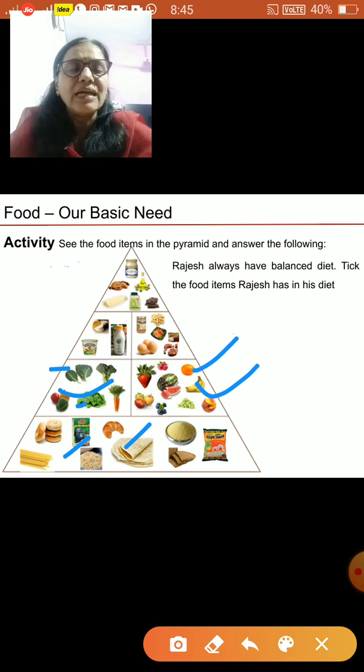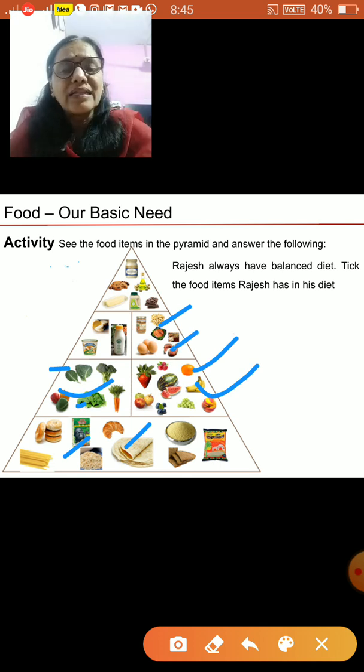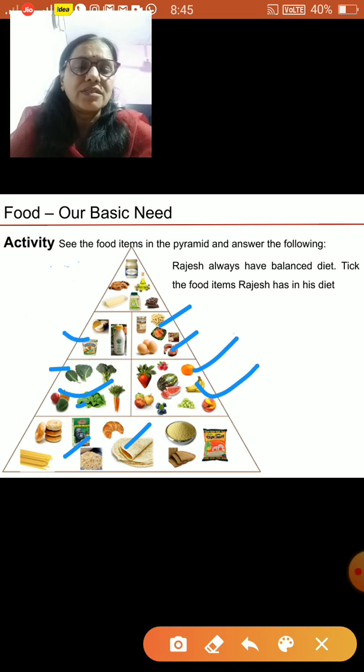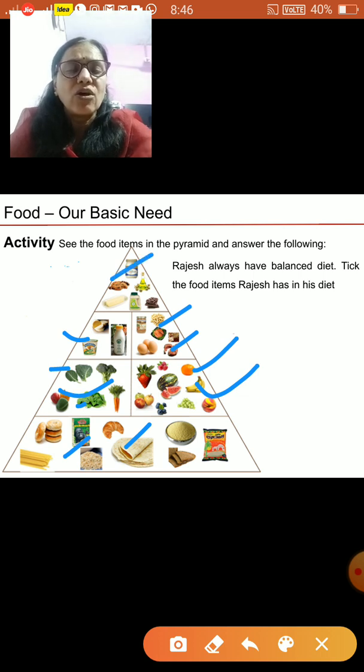Then for proteins he can have pulses and fish. Then milk item he can have curd. A little oil will be there in all this food, while cooking the oil is needed. So extra also he doesn't need to make a balanced diet. Little oil or ghee is always there in the food. So this is how Rajesh has the balanced diet, right?